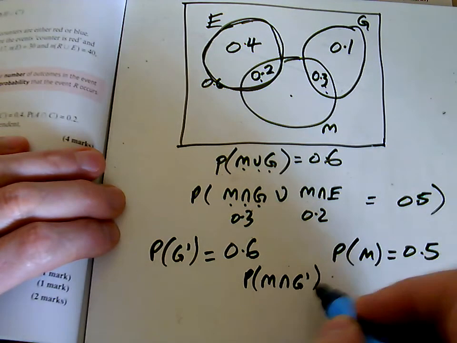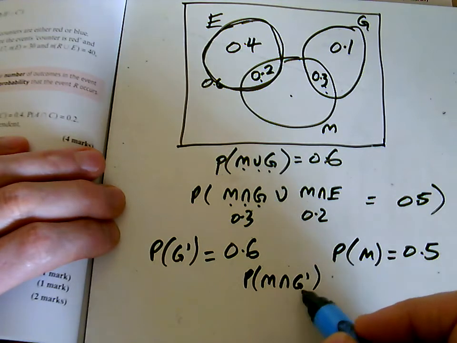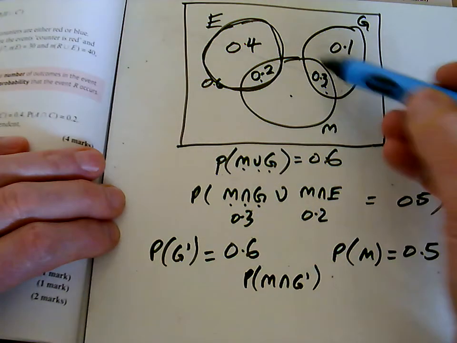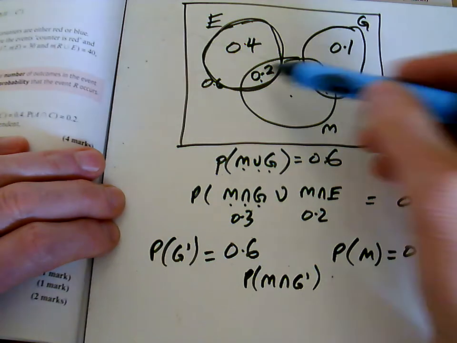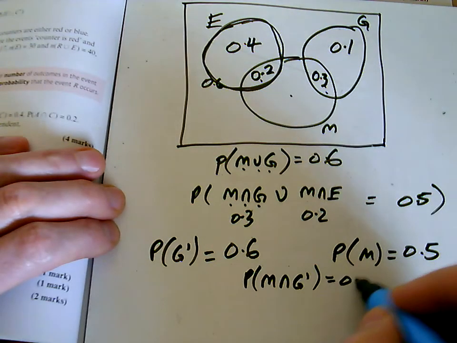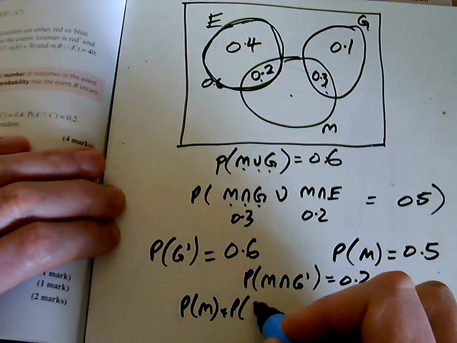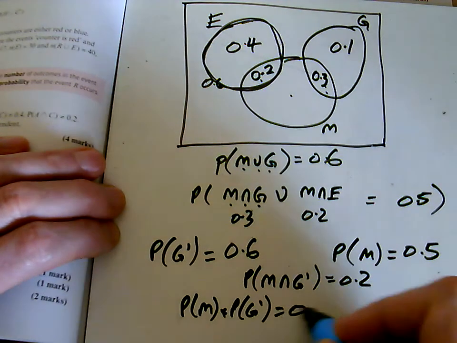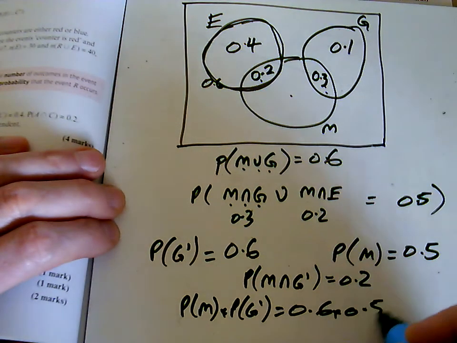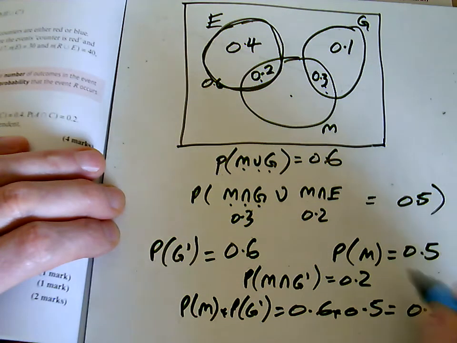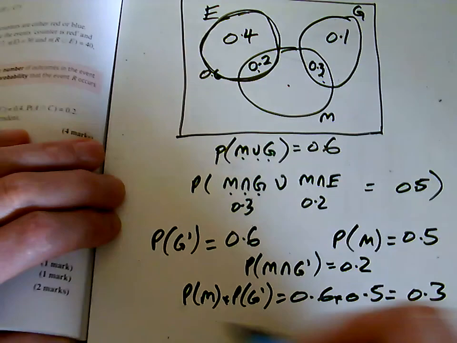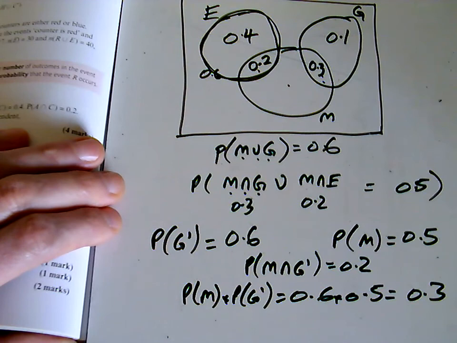So intersection not in, so they're in murder, but they're not in G. They're in murder, but they're not in there. So that's the 0.2. And let's see. If we multiply these two things together, we get 0.6 times 0.5, which is 0.3. They're not the same, and so I'd write some sentence here that they are not independent.